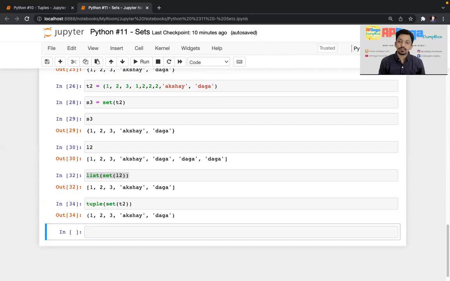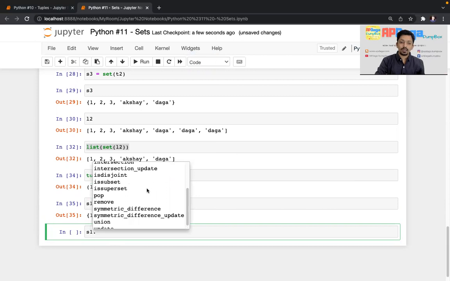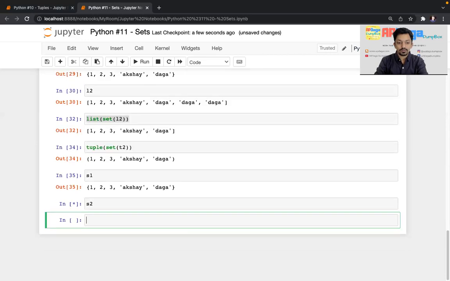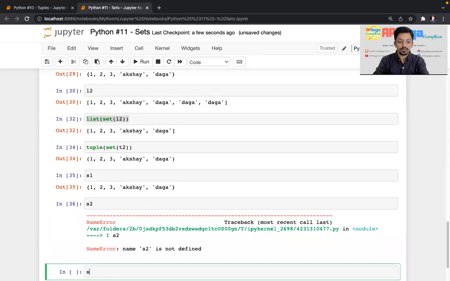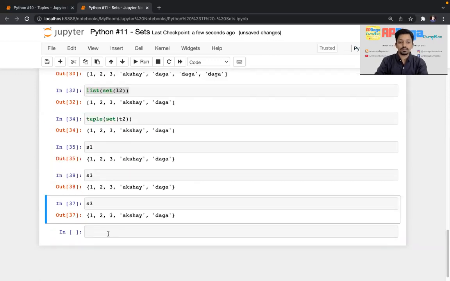Now let's talk about some built-in functions. So if I print S1, right? What are the functions that can be done? I'll write S1 dot and press tab. So many more functions are available. We'll talk about them one by one. Before that, let me print S2. So S2 is not there. I think S3 is there, right? So S1 is there and S3 is there.